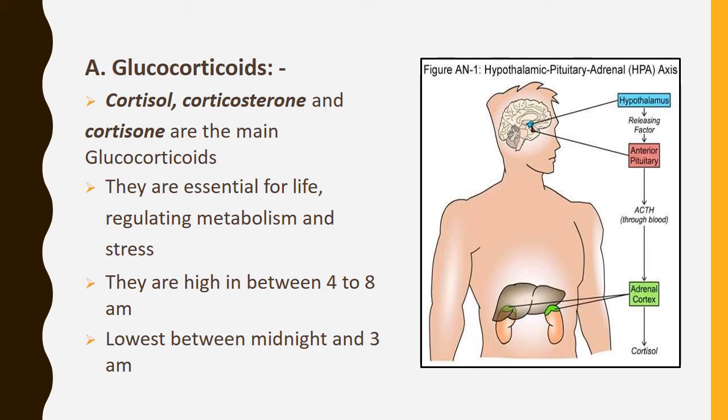Now you can see in the figure, the hypothalamus has the releasing factor. It releases the ACTH releasing hormone, which triggers the ACTH. The anterior pituitary lobe will secrete the ACTH. It goes into the blood, then reaches the adrenal gland, especially the adrenal cortex, and releases the cortisol. So this is the pathway of the hormone.